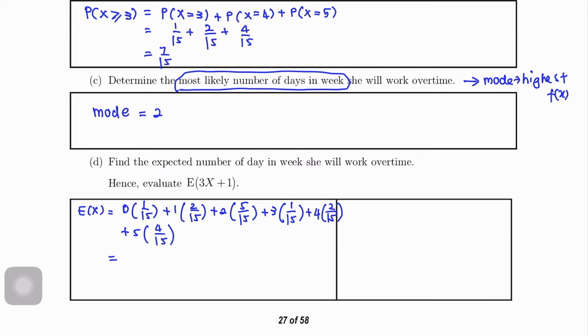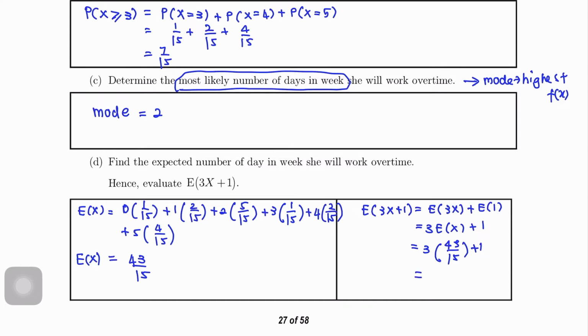So from here kita akan dapat EX equals to 43/15. Okay, so E 3x plus 1 kita akan separatekan seperti sebelum ini, E3x plus E1. So 3EX plus 1. So EX kita adalah 43/15 plus 1. Then we'll get the answer 48/5.